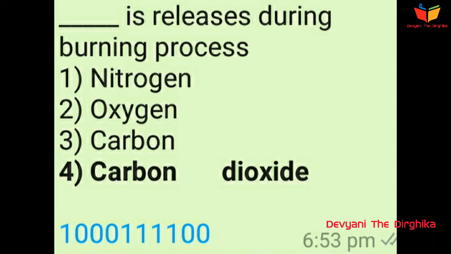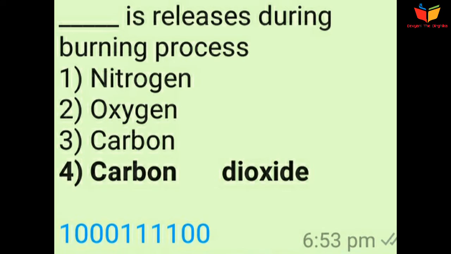Question number 2 is dash dash is released during burning process. Option number 1 is nitrogen, option number 2 is oxygen, option number 3 is carbon, and option number 4 is carbon dioxide. So answer is option number 4, carbon dioxide. Carbon dioxide is a gas which is used to quench the fire.